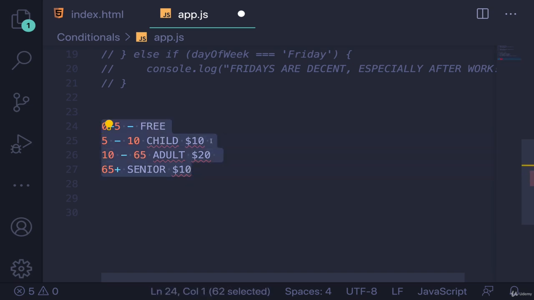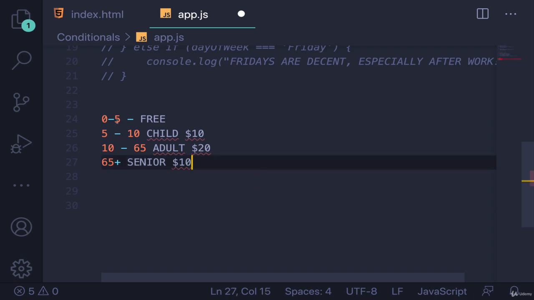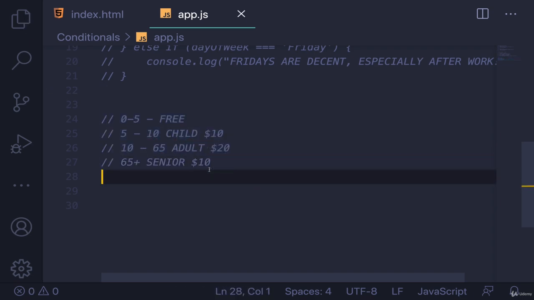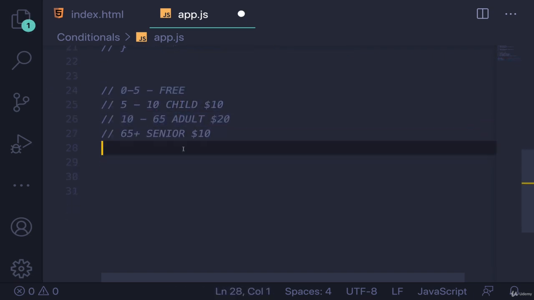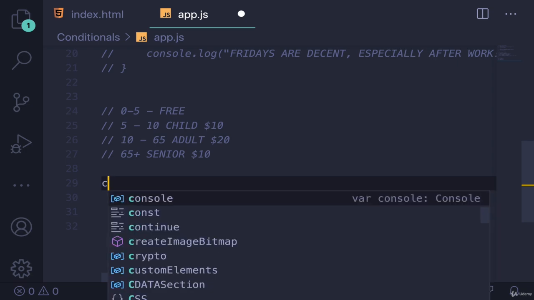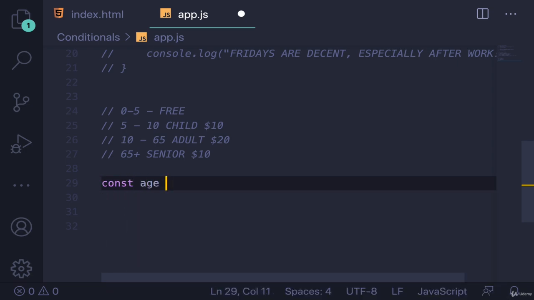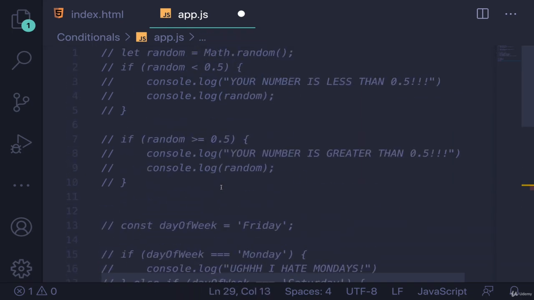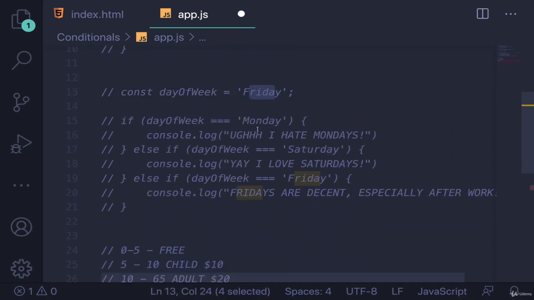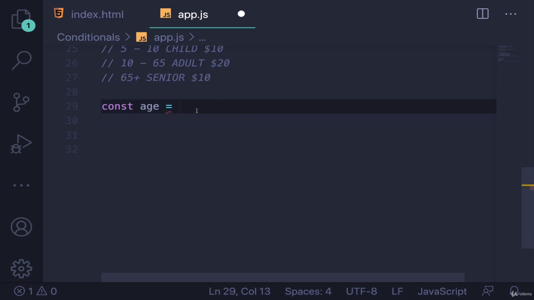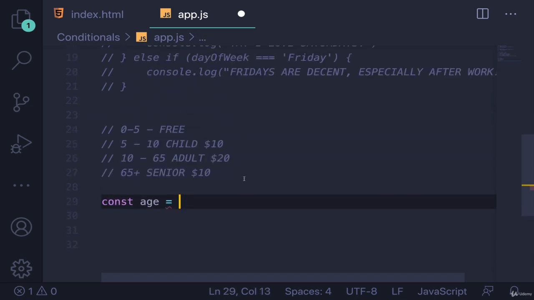So to implement this, if I wanted just a simple conditional, I'm just going to comment this out because it's all completely invalid, but we'll leave it there to follow. If I had some variable, we'll call it age, const age, and I'm using const again just because this won't be changing after I create it, just like with day of the week. I can alter it here, but it's not going to be updated after the fact. I'm not adding to age. So age will be, how about 8 to begin with.